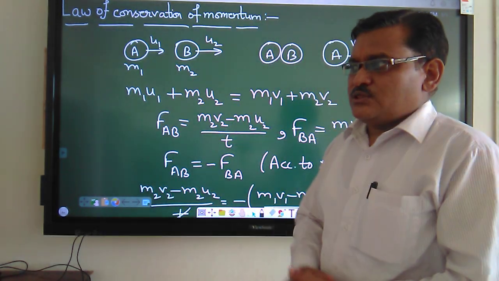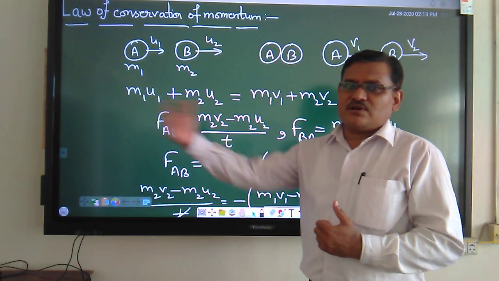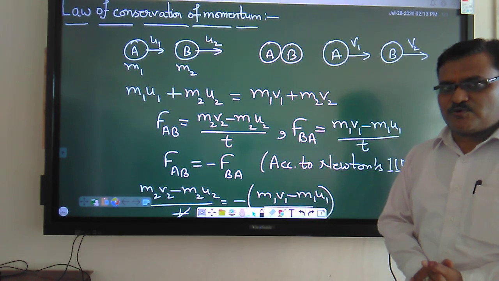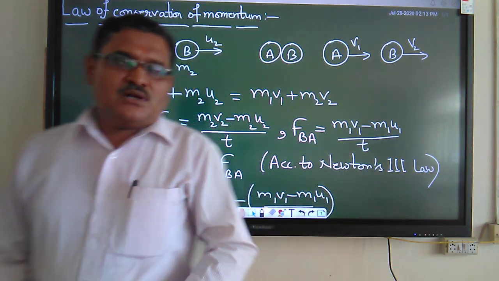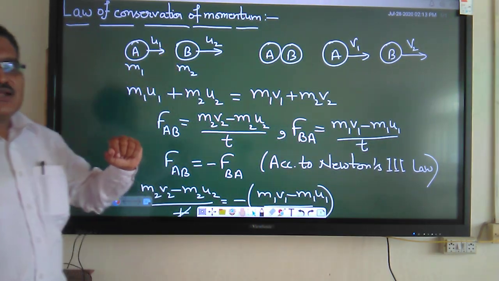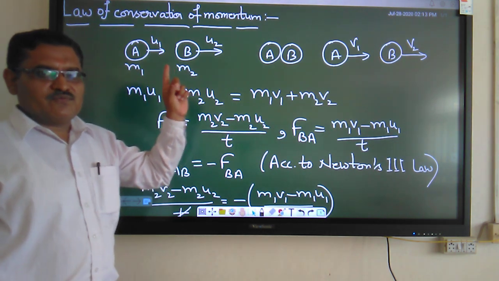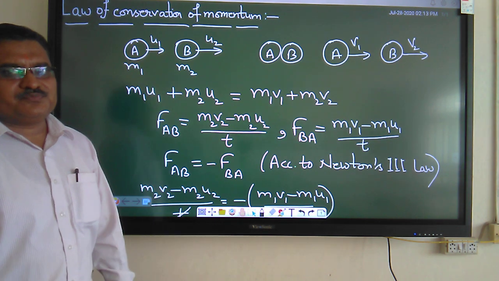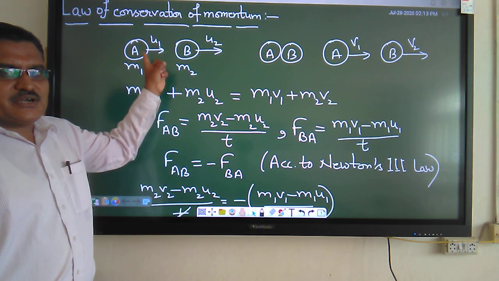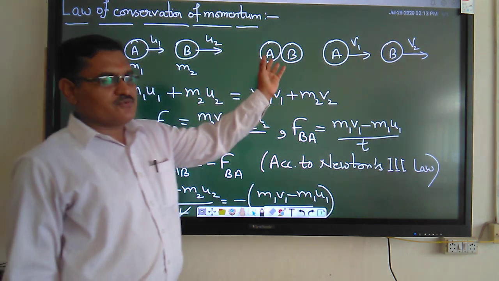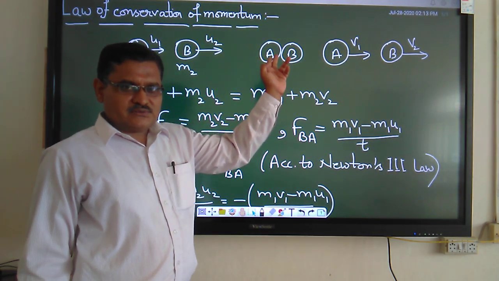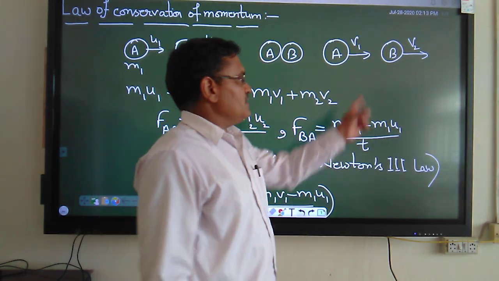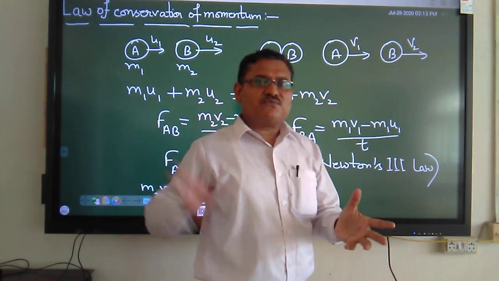I am repeating, the total momentum before collision and after collision remains the same, conserved, constant. This is the law of conservation of momentum. Let us see one example. We have two objects A and B. They have masses m1 and m2 and they are moving with velocities u1, u2 in the same direction, meaning both are collinear. If the velocity of A is greater than the velocity of B, then there is the possibility of collision. Suppose collision happened and after collision both bodies get detached. When they get detached, they have velocities v1, v2 which may be different from the initial velocities.